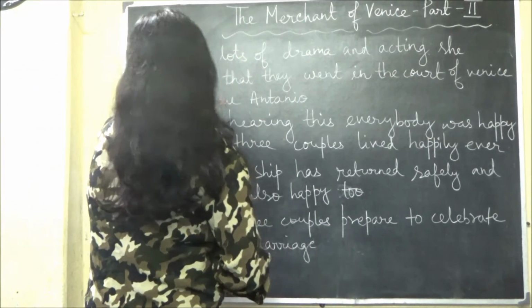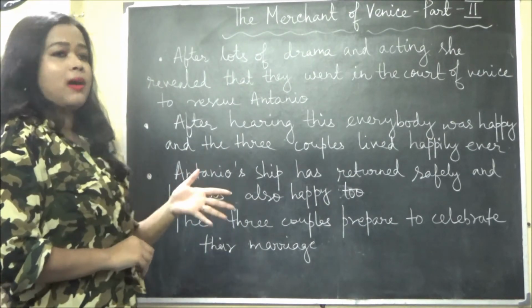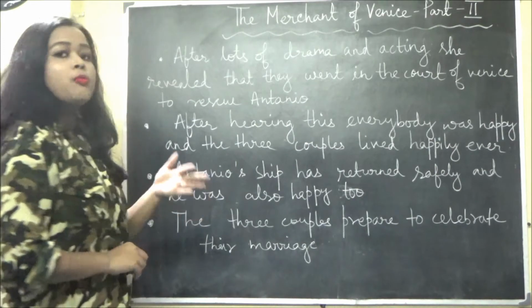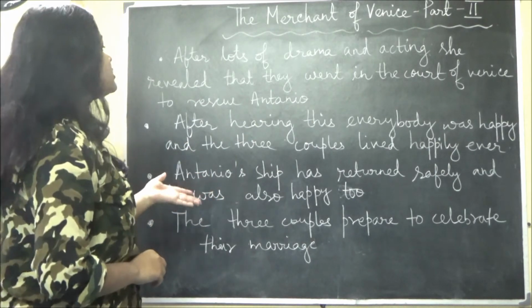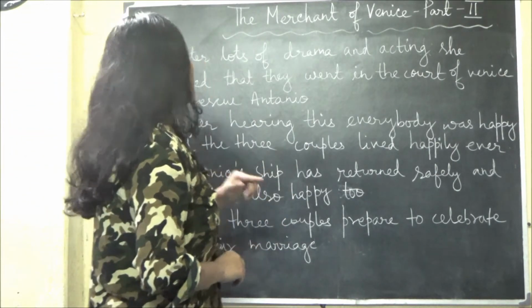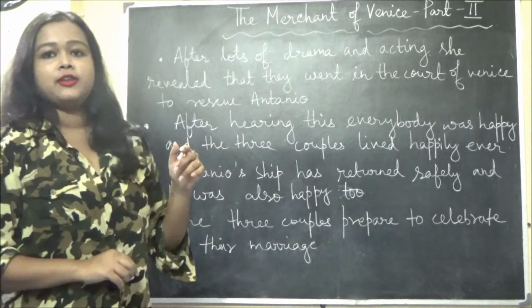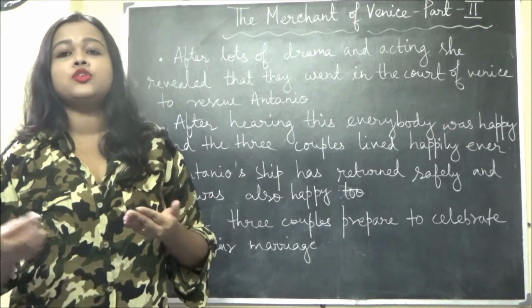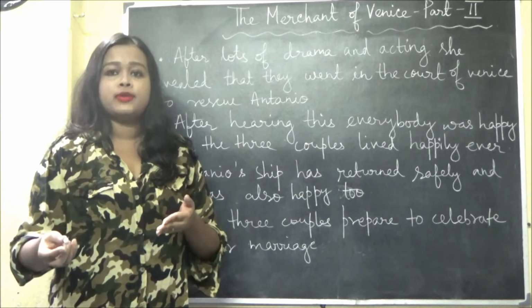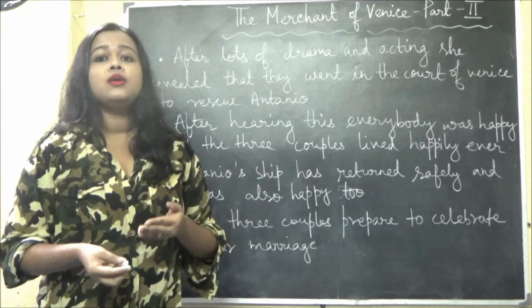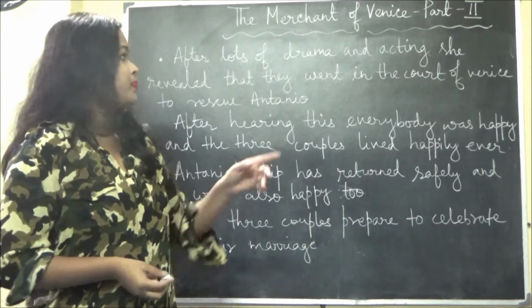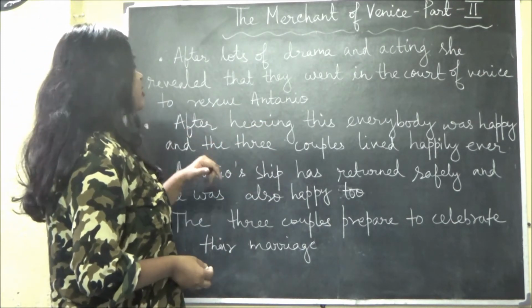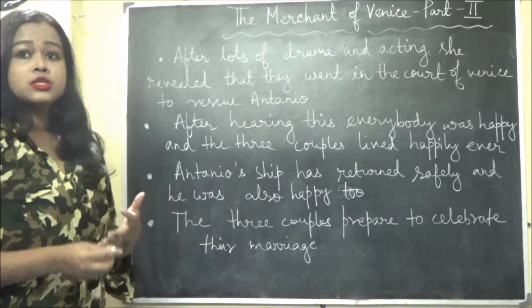The next one is, after lots of drama and acting, Portia revealed that she and Nerissa, both of them, had gone to the court of Venice to rescue Antonio. After hearing this, everybody was happy.